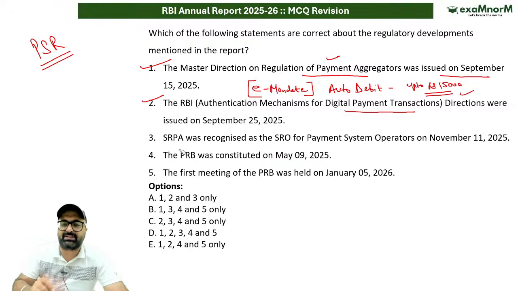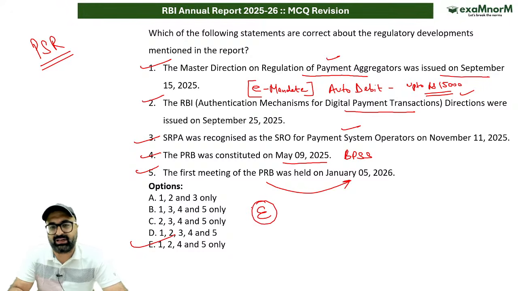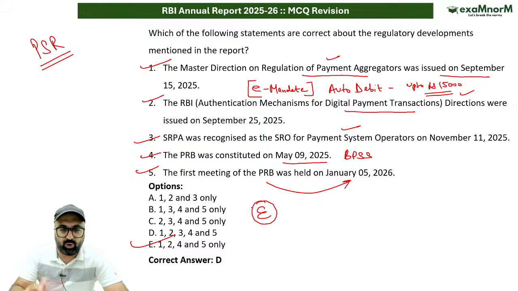SRPA was recognized as the SRO for payment system operators. This is correct. PRB was constituted by replacing BPSS. That is correct. The first meeting of PRB was held in January 2026. This is correct. So keeping that in mind, all the statements which have been mentioned on the screen are crystal clear. They are correct. So answer to this particular question would be, sorry, it's not D.